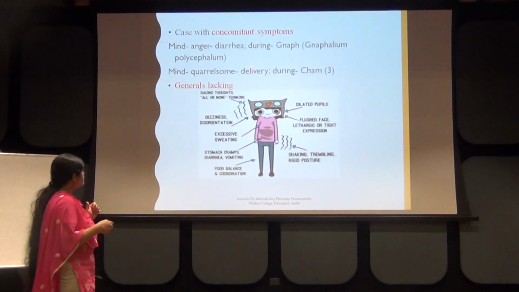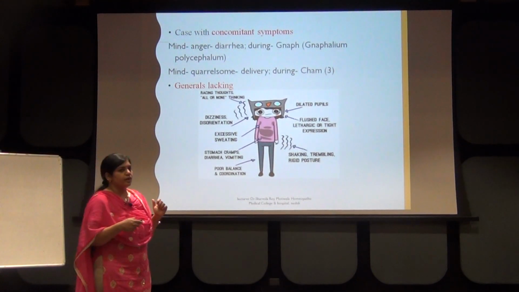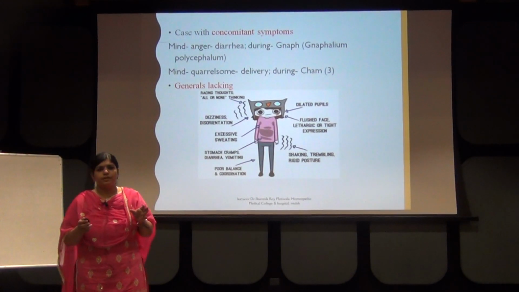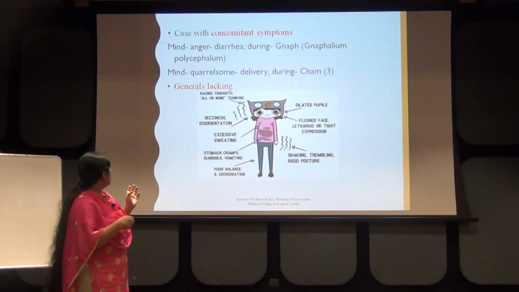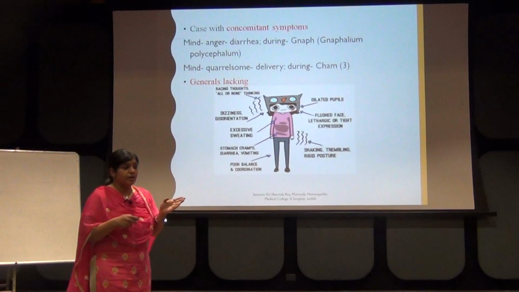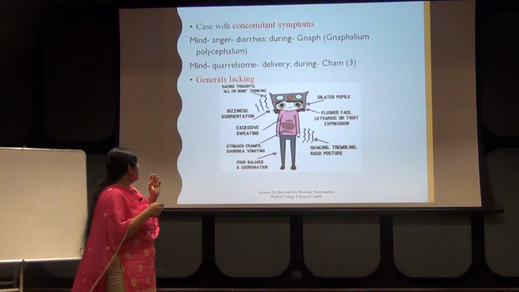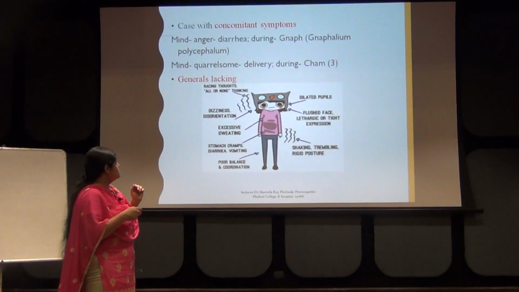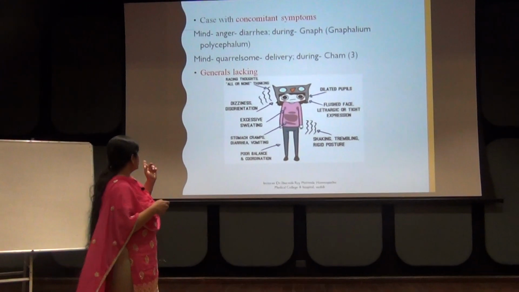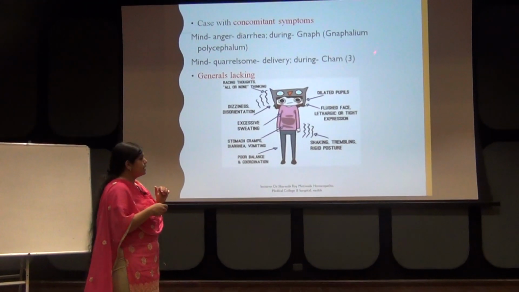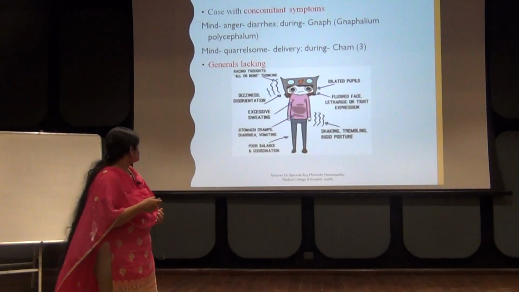Next is quarrelsome, delivery during. What do you mean by quarrelsome? It is nothing but anger, or the person is quarreling at the time of delivery. So again, quarrelsome is a mental symptom and delivery is your particular symptom. So these are concomitant symptoms, and the remedy Chamomilla is marked in it.